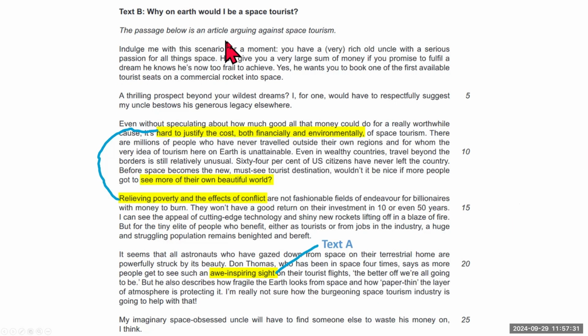And in text B, I'm going to combine this and this. So the money is better spent on other issues. And I'm going to use this one on its own. And I'm going to combine this with the point from text A.